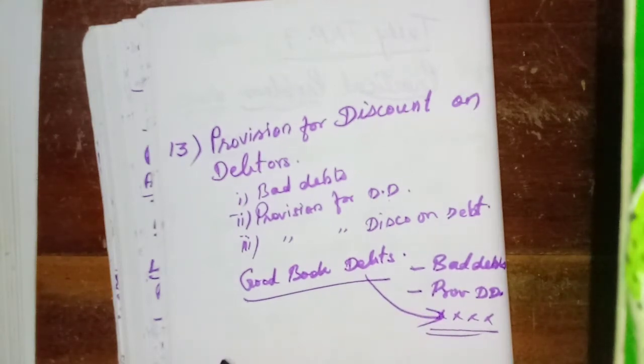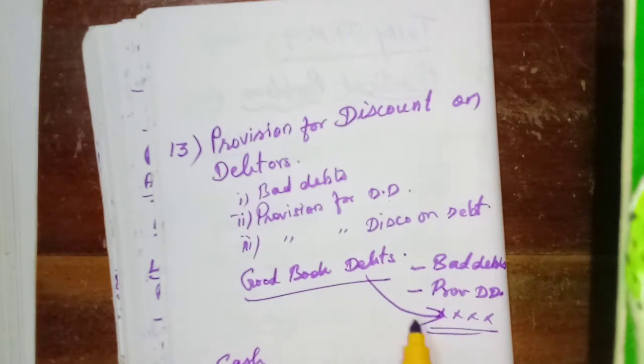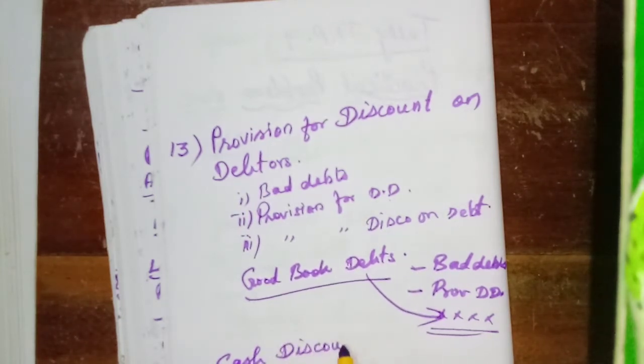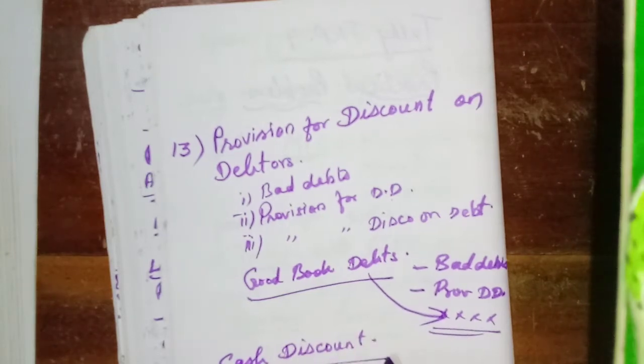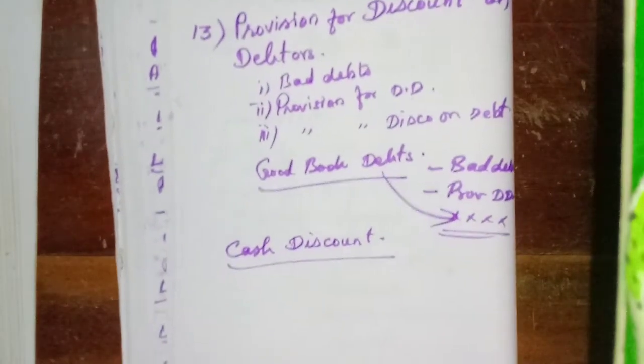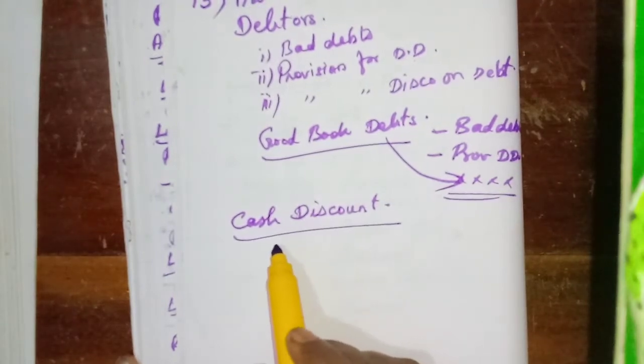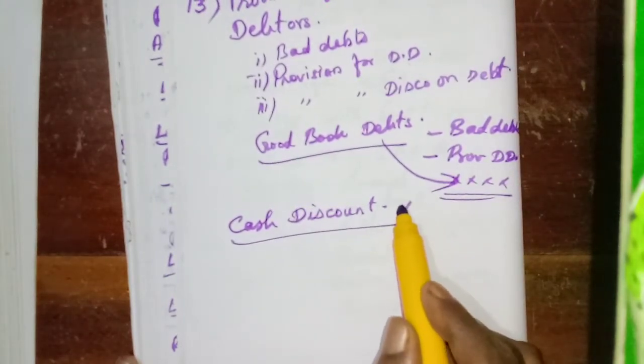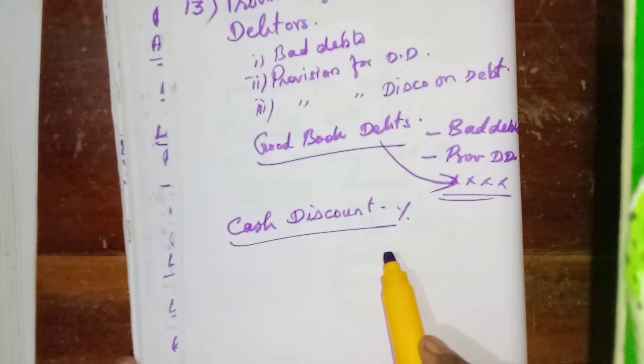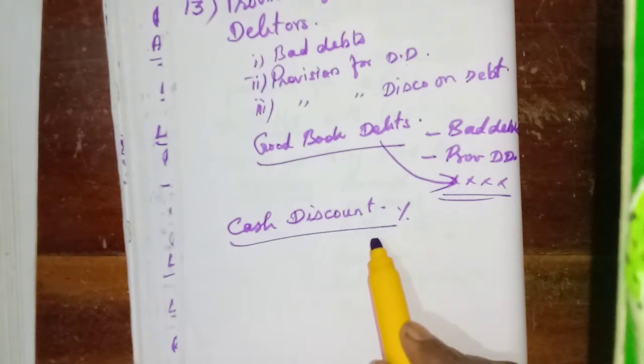So this amount, we will allow the cash discount for these customers, isn't it? If they pay within the time limit, within the prescribed time, we may allow a certain percentage as the cash discount when they repay the amount.